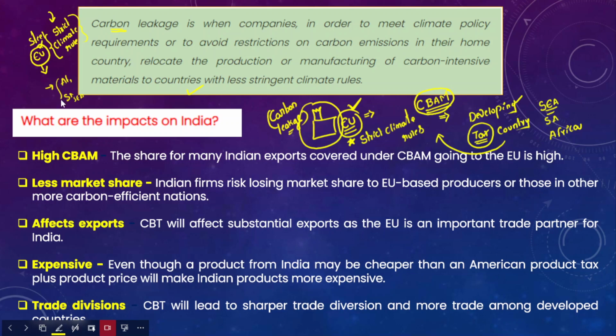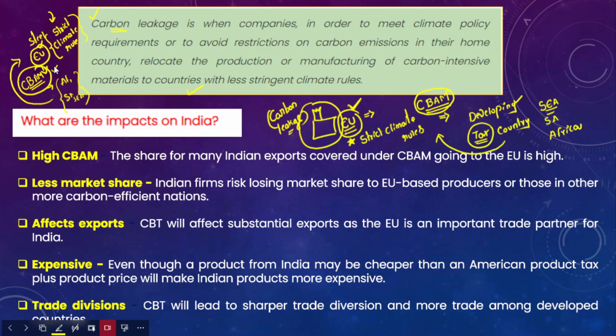Now, after manufacturing steel in these countries, if they export the same to the European Union, they must pay this carbon border adjustment mechanism. Okay, so this is essentially called carbon leakage. And this CBAM will also address the issue of carbon leakage.